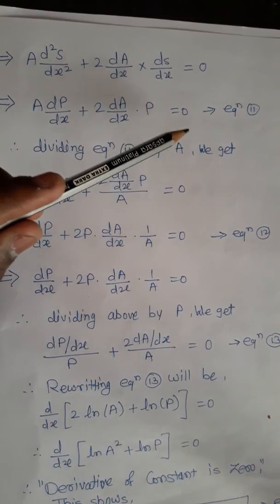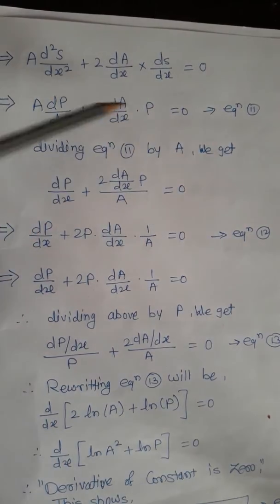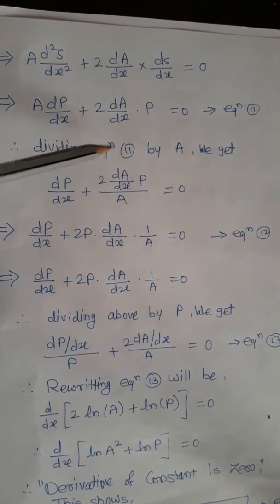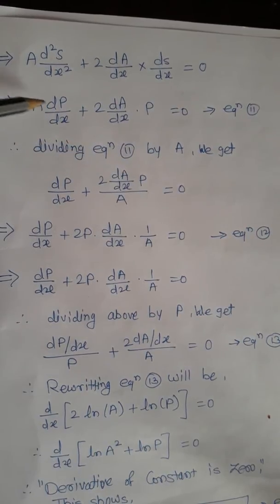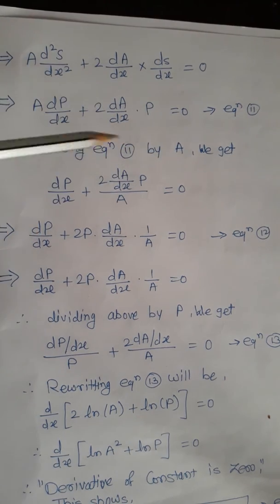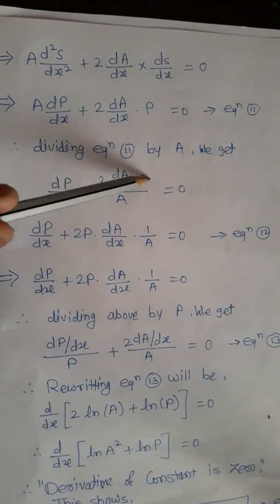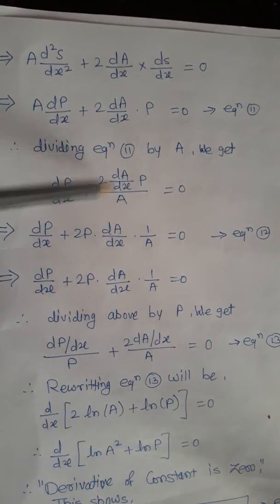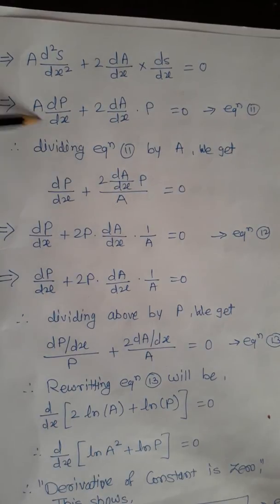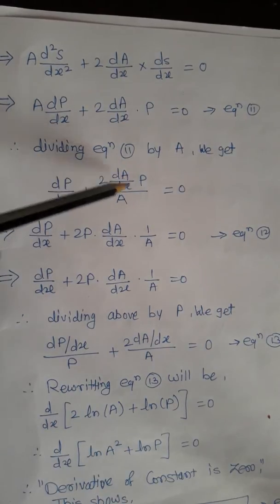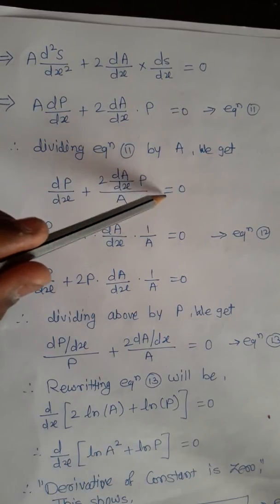This is equation number 11. Now we have to divide equation 11 by A. If we divide equation number 11 by A, the A cancels, so we can directly write dp/dx plus 2 dA/dx into P/A is equal to 0.